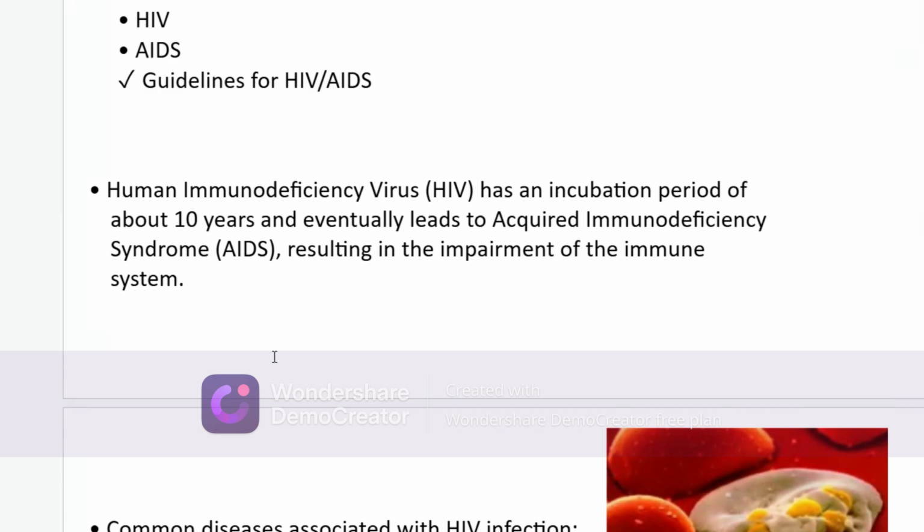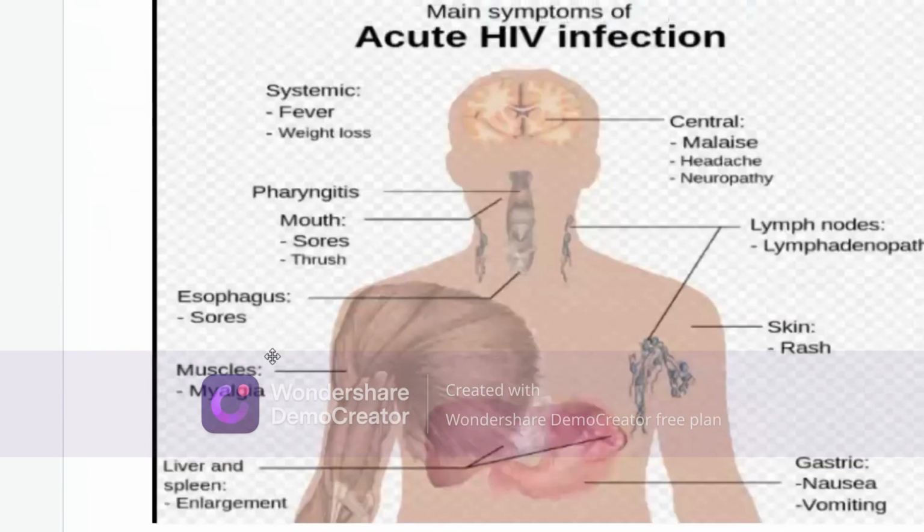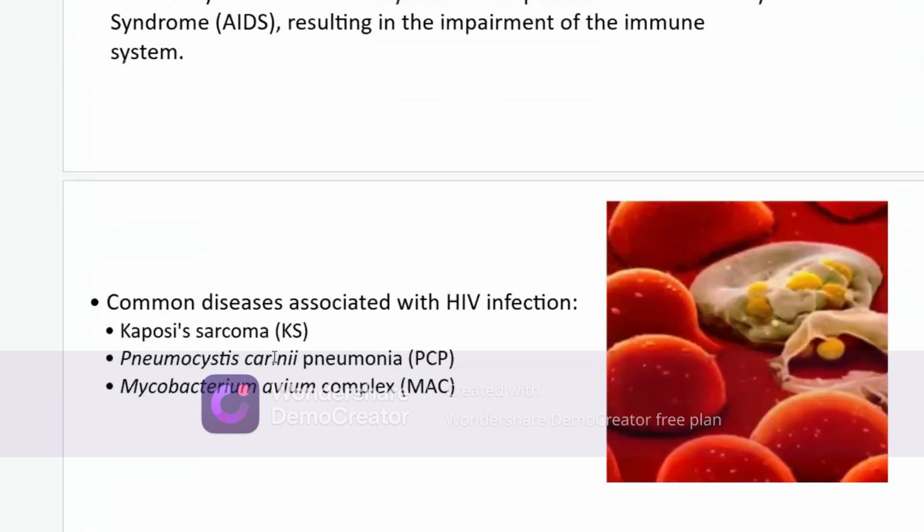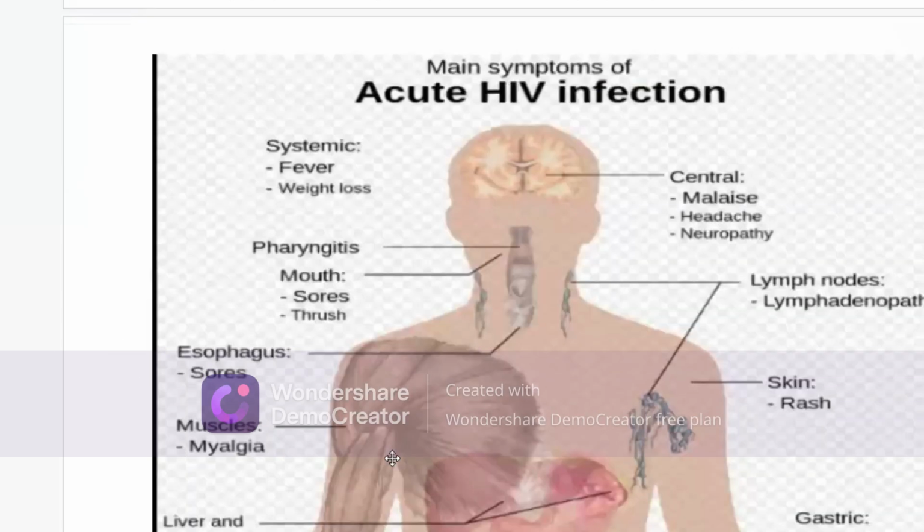So, you will see here, common diseases associated with HIV infection: Kaposi's sarcoma, Pneumocystis carinii pneumonia (PCP), Mycobacterium avium complex (MAC). These kinds of common associated HIV conditions affect the immune system.